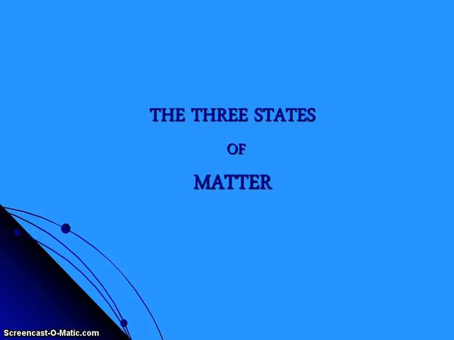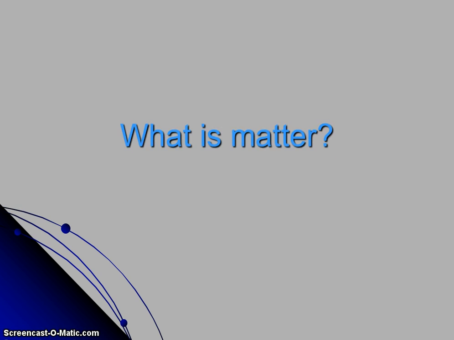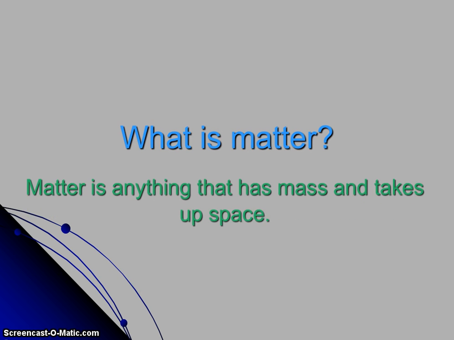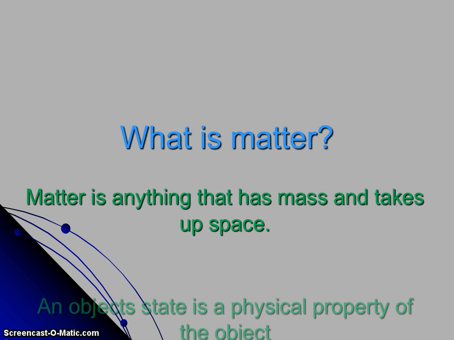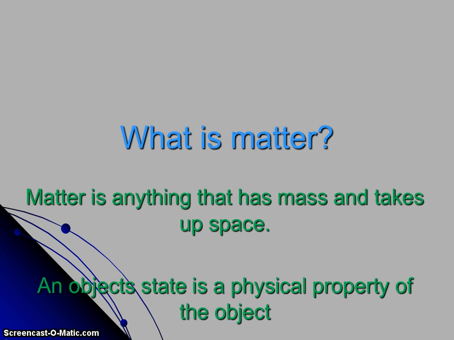Okay, these are the Chapter 9, Lesson 1 notes on the states of matter. What is matter? Matter is anything that has mass and takes up space. An object's state is a physical property of the object. We talked about this when we talked about physical properties. Okay, solids, liquids, and gas. Was it a solid? That's a property. Liquid is a property of an object.